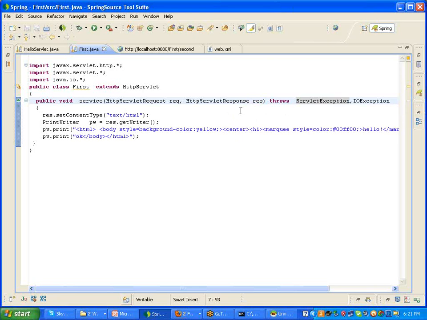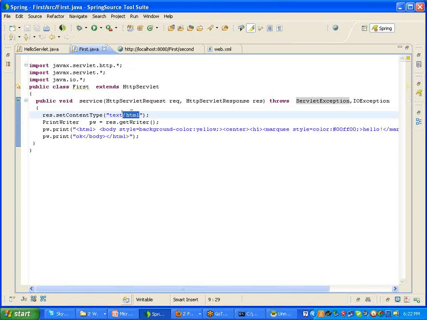Here, using setContentType on the response object, I am displaying some message, which may be text or HTML type. Why? Because browsers can understand HTML, they are not going to understand any other coding program.